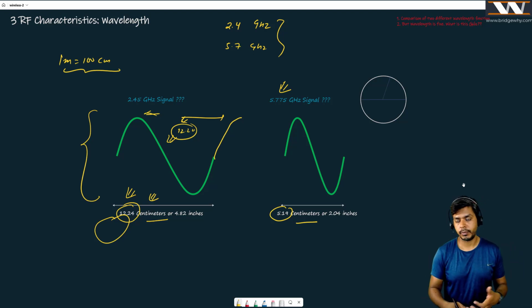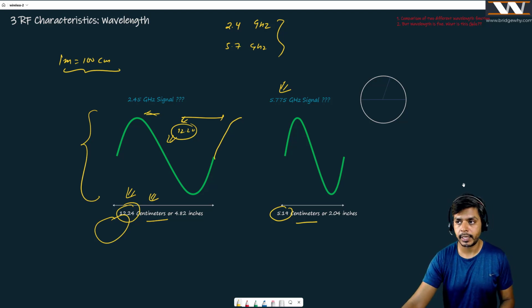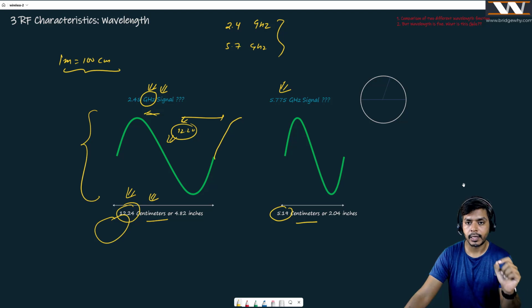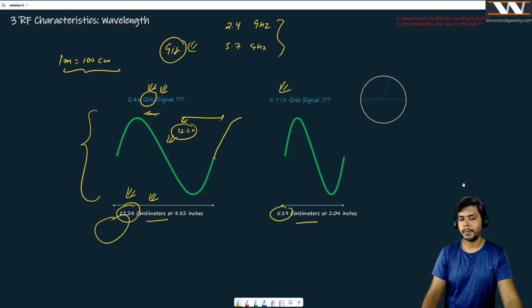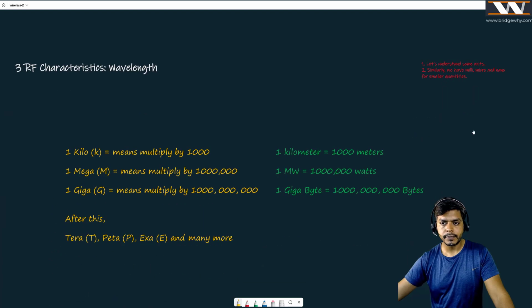Because generally, you can ask me, Mr. Vishnu, you do not explain something unless you have explained it well, right? For example, you don't take even the name, but why have you taken this name of gigahertz? What is the meaning of it, right? So first thing first, to understand this gigahertz, we need to understand the meaning of giga, kilo, or maybe mega, right? Let's talk about the units first. And having said that, it is very, very simple.